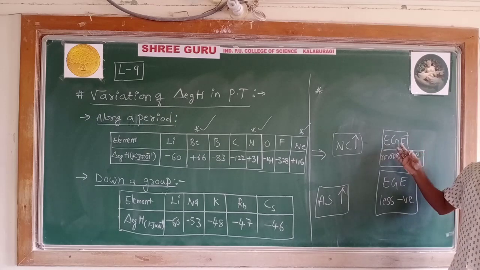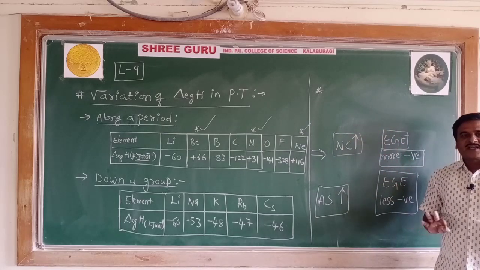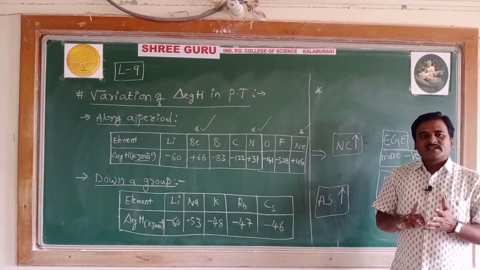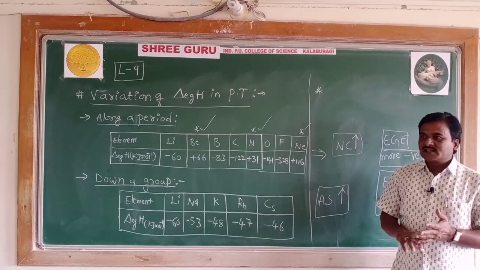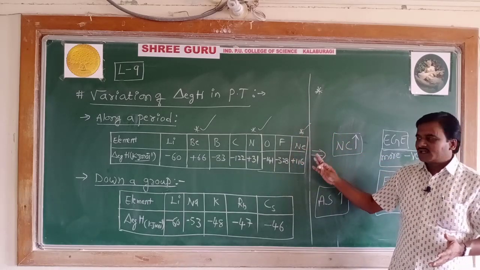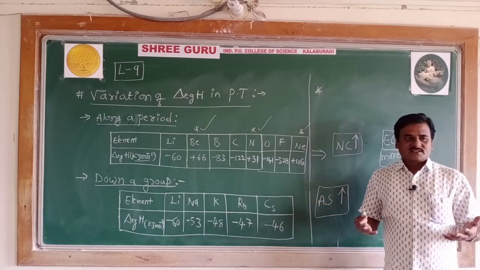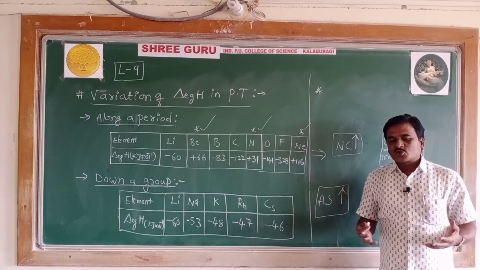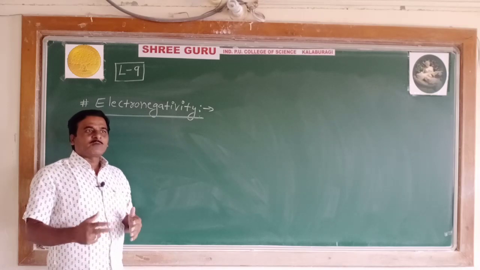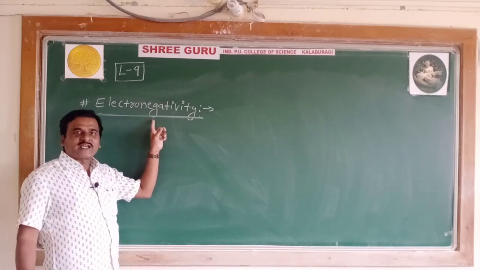So this completes the periodic property electron gain enthalpy, where we have collected the meaning of electron gain enthalpy, its unit, followed by factors, and lastly the variation of electron gain enthalpy along the period and down the group. Come on, let's take the next periodic property, which is electronegativity. Come on students, let's collect the idea about one more important periodic property, which is electronegativity.